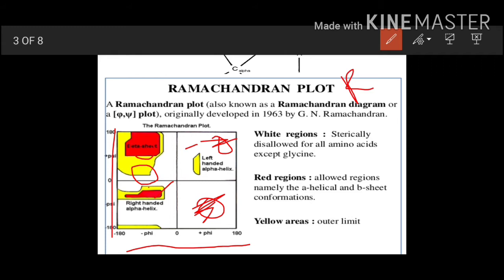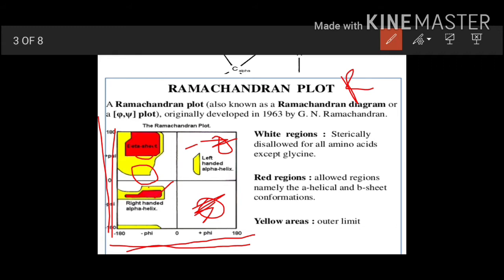So from the plot we can see the phi angle can be between -180 to +180, the psi angle also can be between -180 to +180, and within this, whatever stable conformations are allowed are shown in red, and those which are not allowed are shown in white.